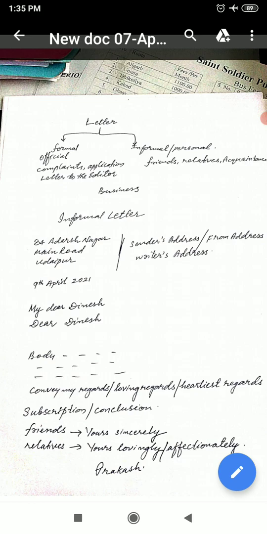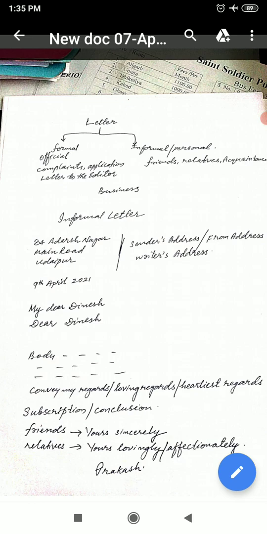Every next line must be equal to the first one. 84 Adarsh Nagar, below that Main Road, below that the place, Rajasthan, whatever it may be, you can write the complete address.